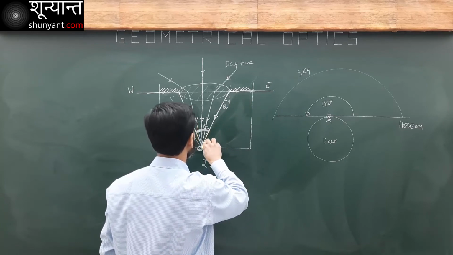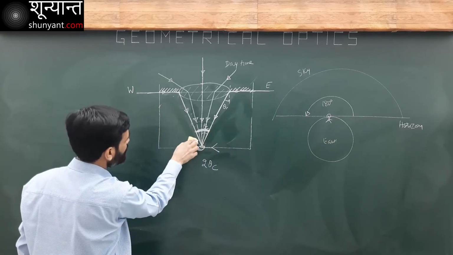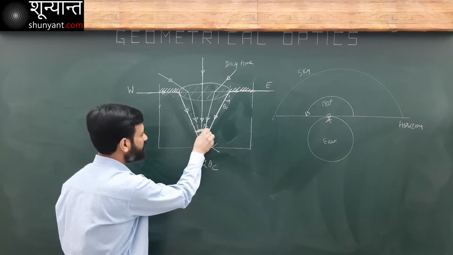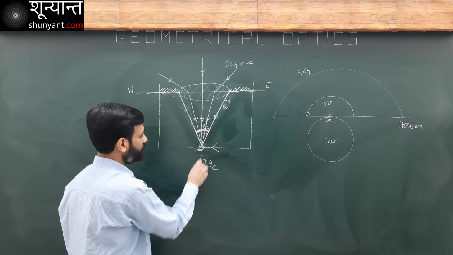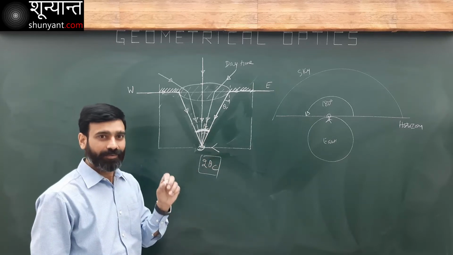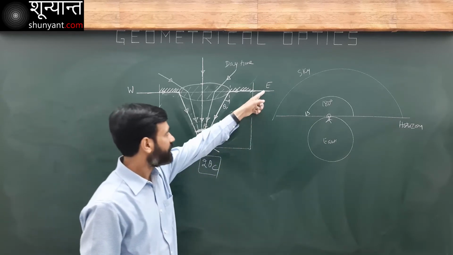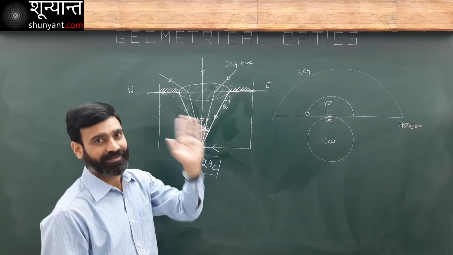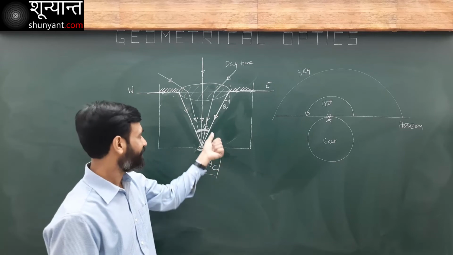It depends on the critical angle. If I rotate my eyes only through this angle, which is equal to 2 times theta c, I will be able to see everything from east to west. I will be able to scan the whole sky just by rotating my eyes only through this angle.